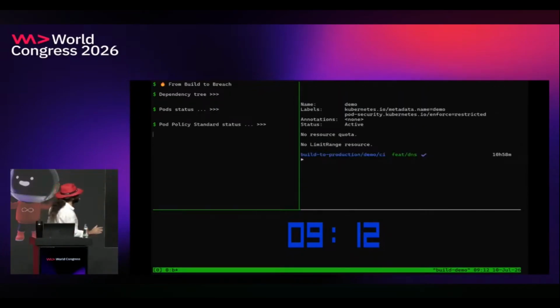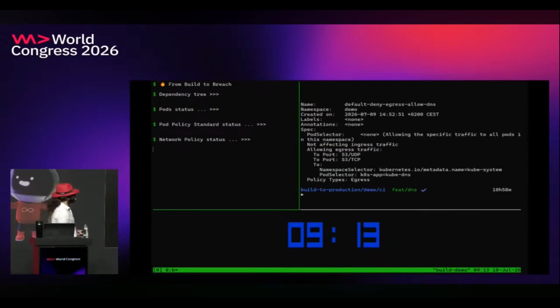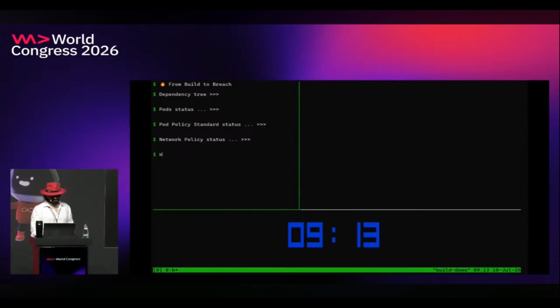On this namespace demo, we can see that it's enforced restricted. And let's see the network policy status. We can see that all the traffic is blocked. The only traffic allowed is 53 to any pod that has a kubeDNS label, which is the CoreDNS.